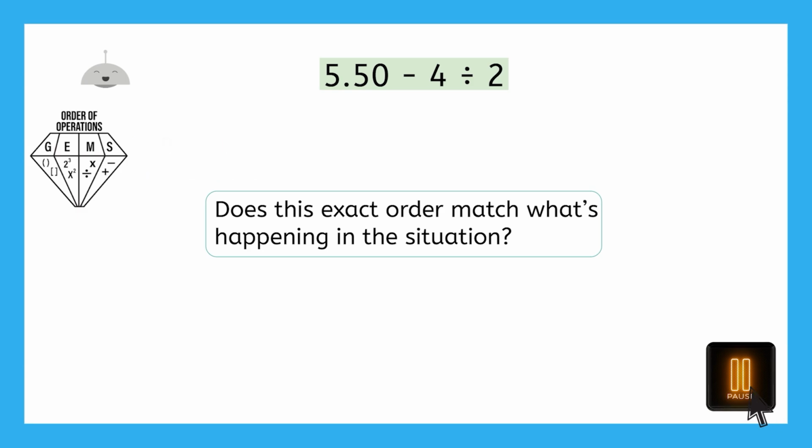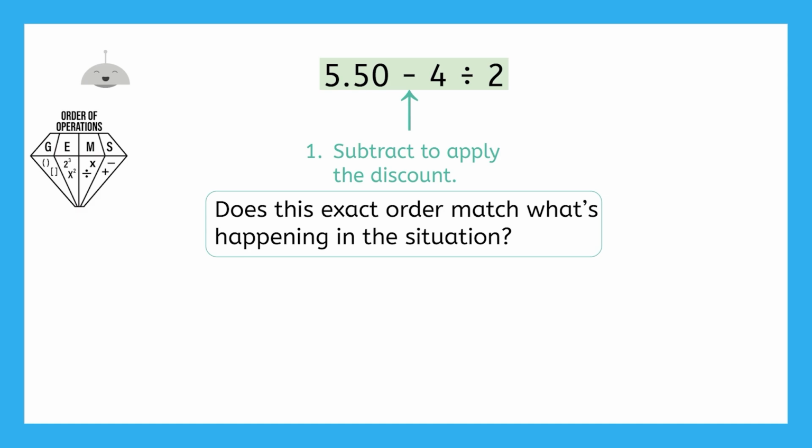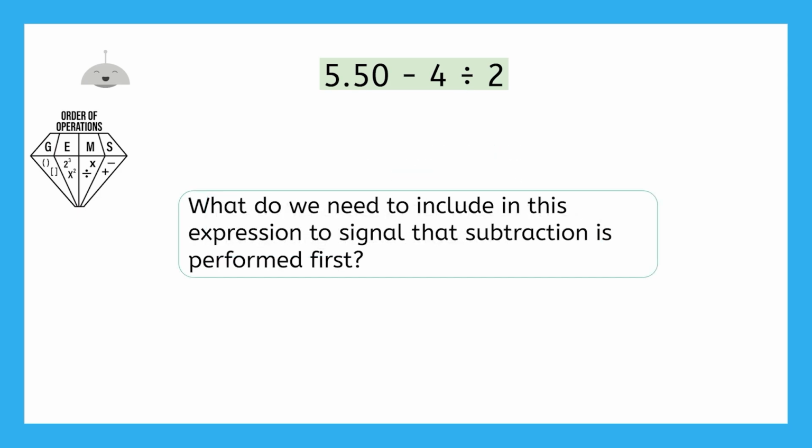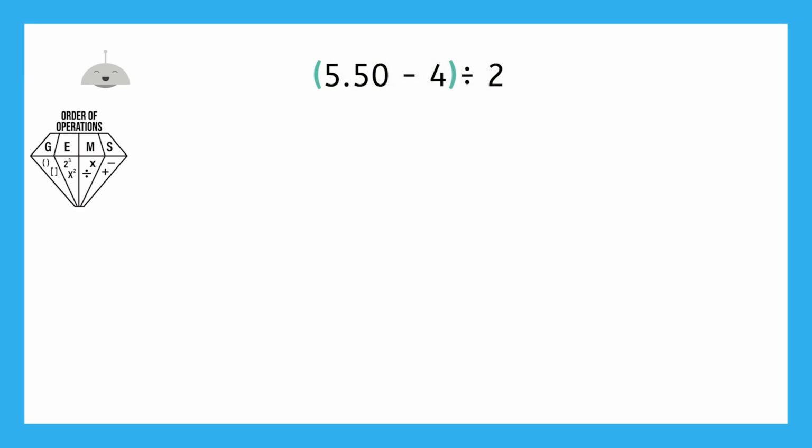It makes more sense to subtract first here to apply the discount of $4 to find the new cost of the onion rings, and then divide that by 2 to split the cost. So, what do we need to include in this expression to signal that the subtraction is performed first? We need to include parentheses around the subtraction in the expression. This will signal us to do the discount first, and this is our final expression.